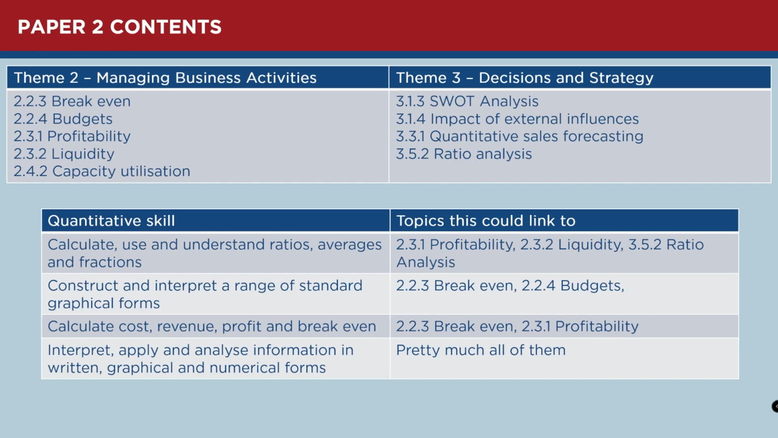So if we have a look at the theme 2 topics, you've got break-even, budgets, profitability, liquidity, and capacity utilization. Literally all of those could be 4-mark calculation questions or they could be essay questions. Then in theme 3, we've got SWOT analysis and impact of external influences. Now those 2 are definitely going to be essay questions. Quantitative sales forecasting, in theory, could be a question that uses data.